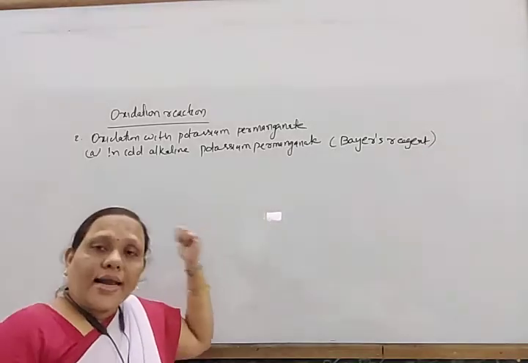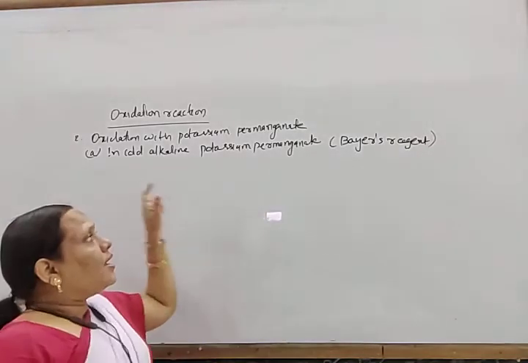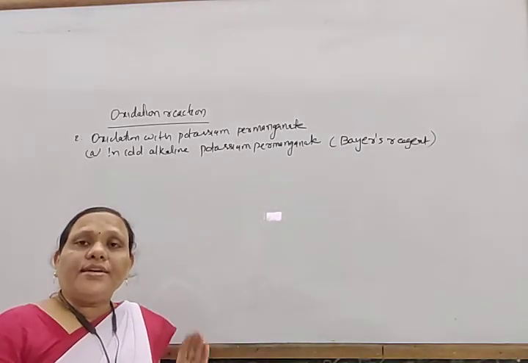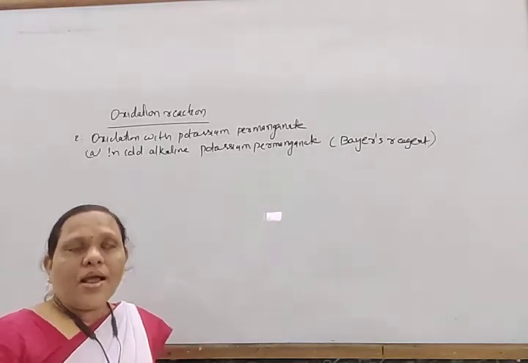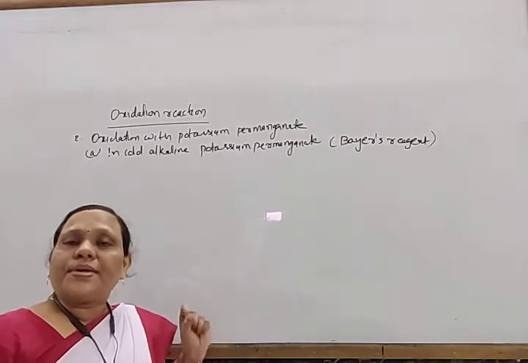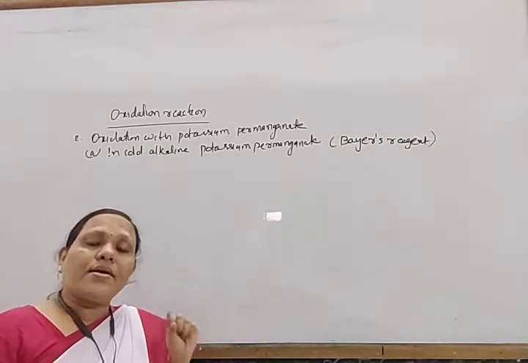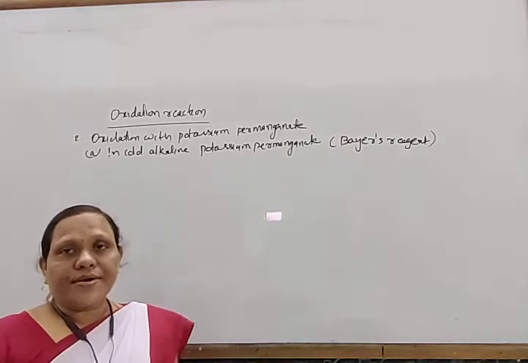So when alkenes react with an alkaline solution of potassium permanganate, it forms a diol, and the pink color of potassium permanganate is discharged. It becomes black manganese dioxide.